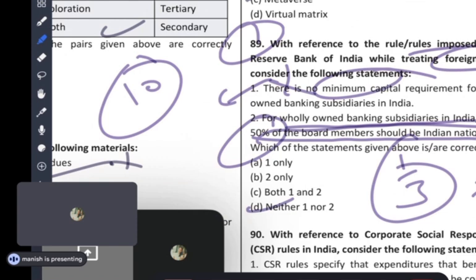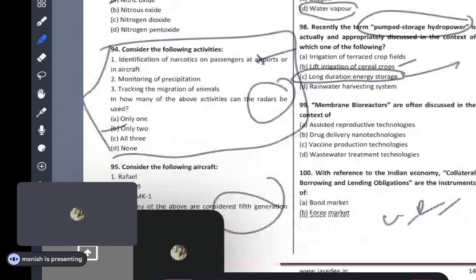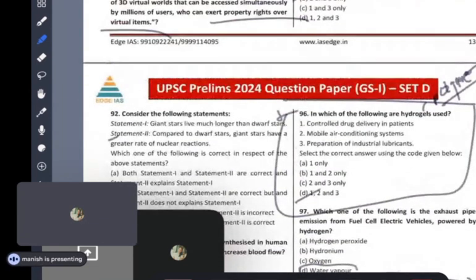So guys, sometimes you have to go for extra thinking, the way I'm telling you. Why does it happen? Why would they do this? You have to raise this question yourself while solving the question. Otherwise, guys, let me tell you, even if you read for 10 years, when UPSC makes the question, you will not be able to solve it. Yes, this is what I'm telling, guys. So I think this is finished.